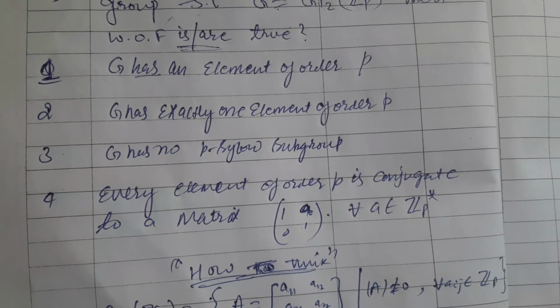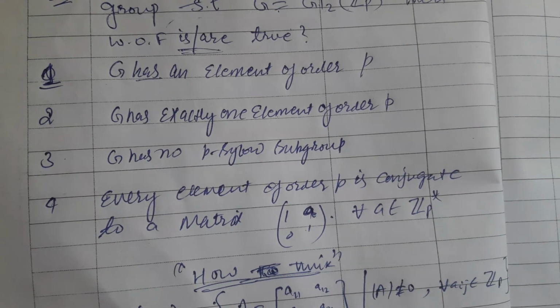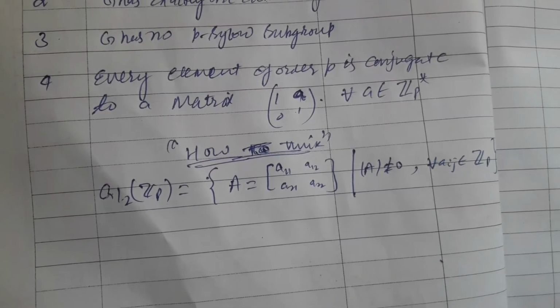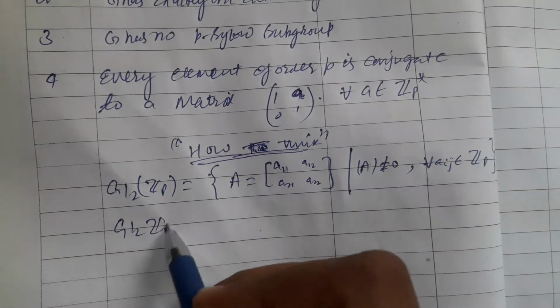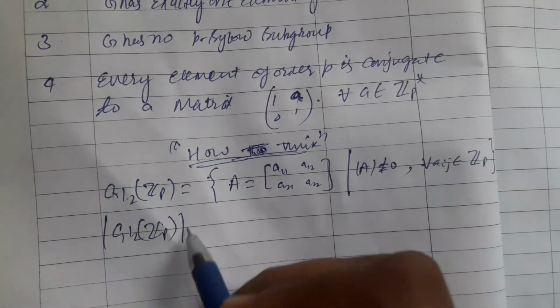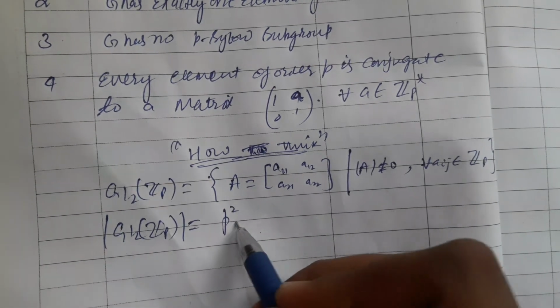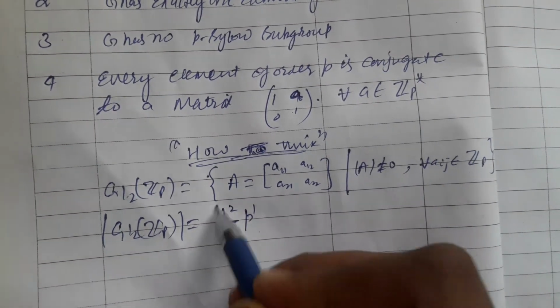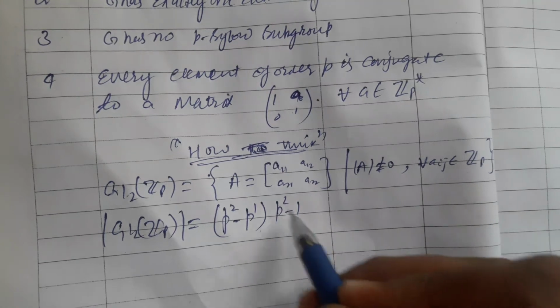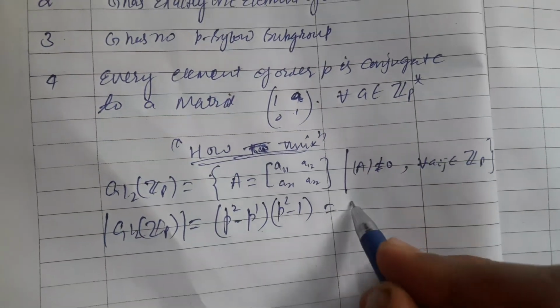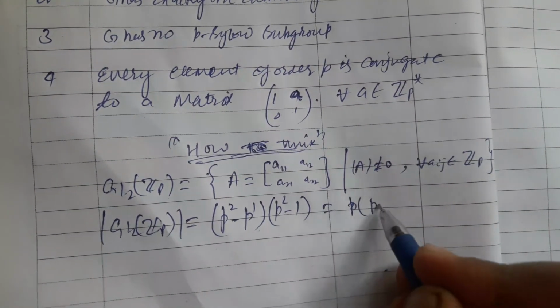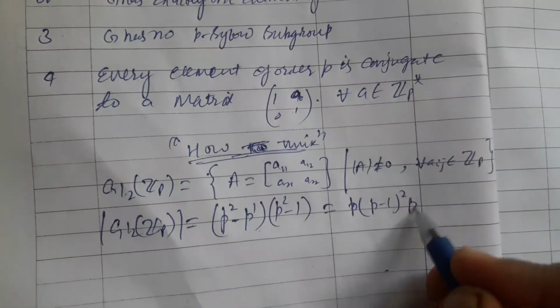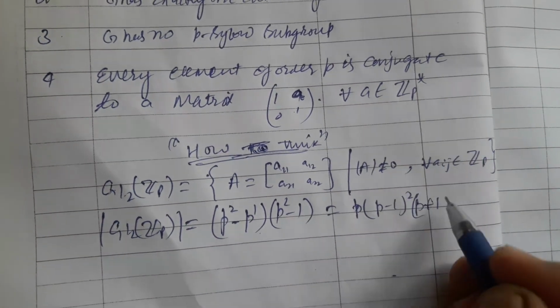Of course, you find out the order of the group first. The order of the group is nothing but (P squared minus 1)(P squared minus P), which is P times (P minus 1) squared times (P plus 1).